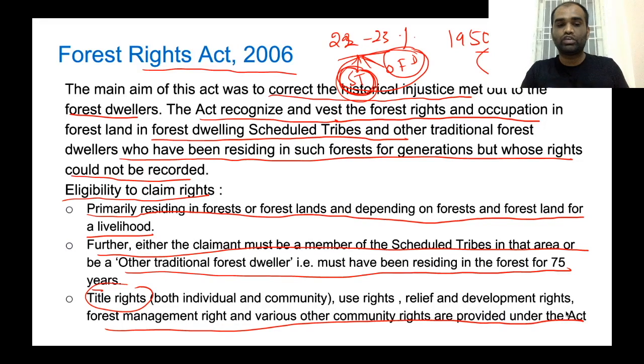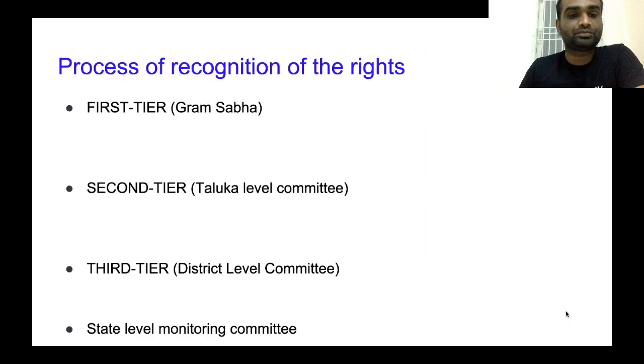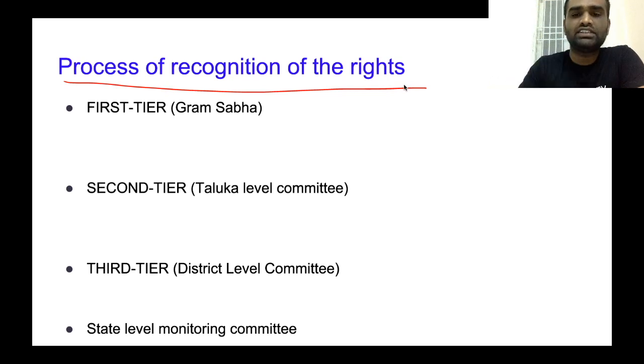So, what are the rights that will be given? Title rights, relief as well as developmental rights, forest management rights, and also other community rights will be given to these people under this act. Now, what is the process of recognition of these rights? Okay, to grant this right, there should be a certain process, right? Now, what is that process?